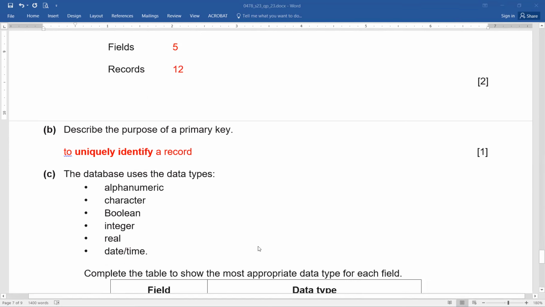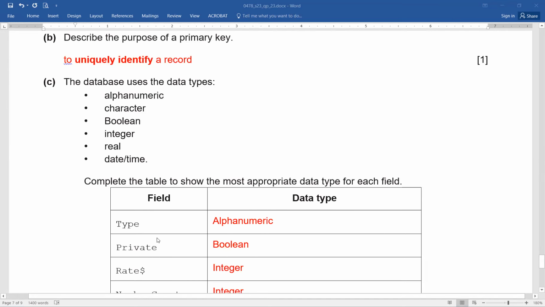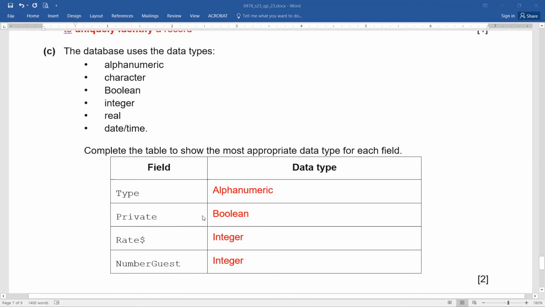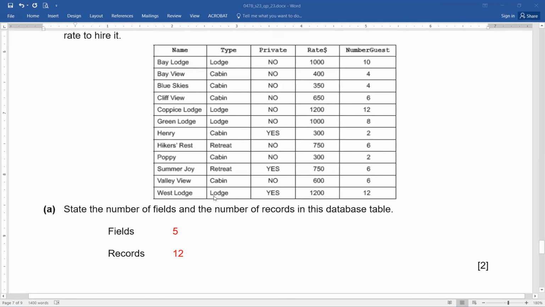The database uses the data types alphanumeric, character, Boolean, integer, real, and datetime. Complete the table to show the most appropriate data type for each of the following fields: type, private, rate dollar, number guessed. Now let's move on to our table. Type, private, rate dollar, number guessed. Type, what is it? It's containing letters.